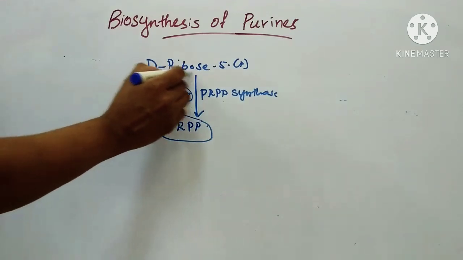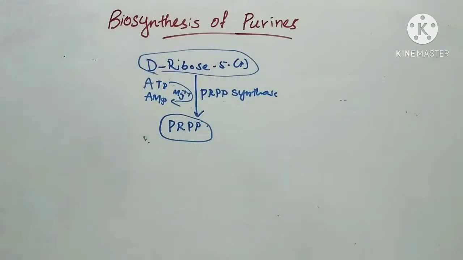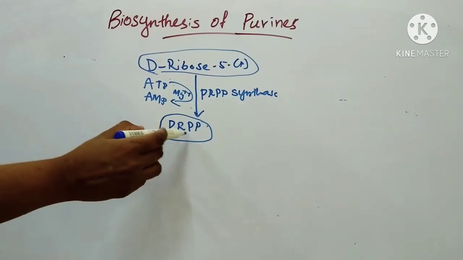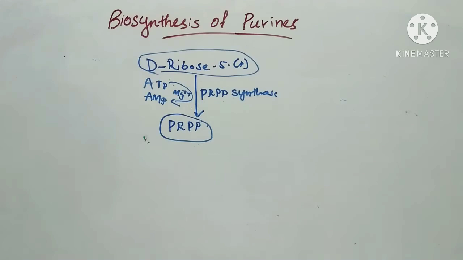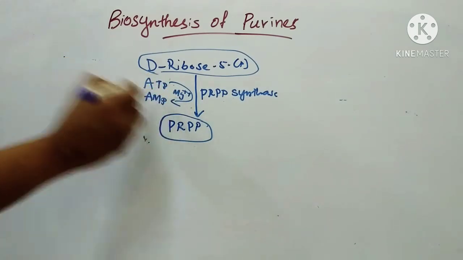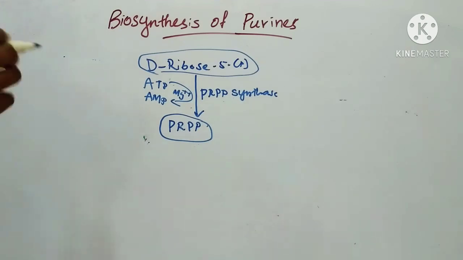This D-ribose 5-phosphate is obtained from the HMP shunt pathway. Then PRPP is synthesized by the enzyme PRPP synthase from D-ribose 5-phosphate using ATP as energy. So this is the first step.